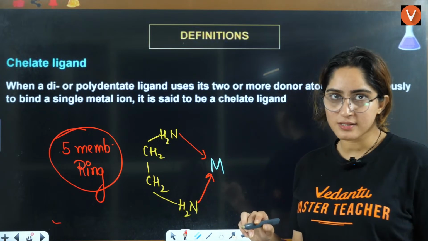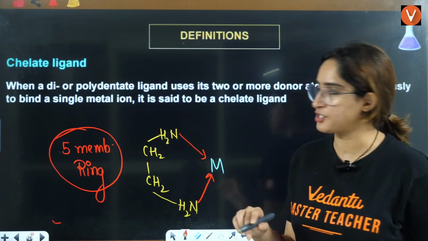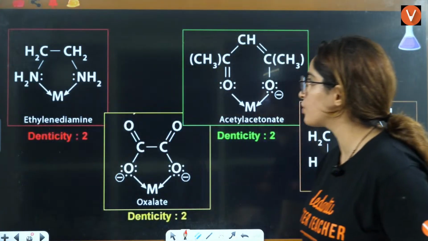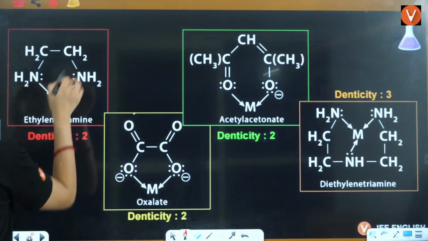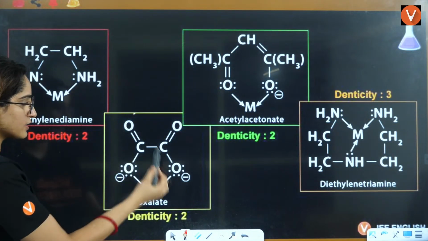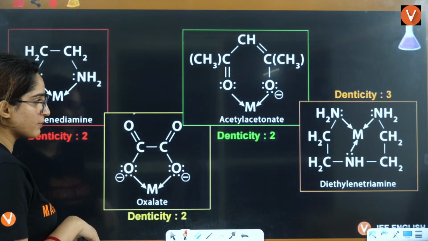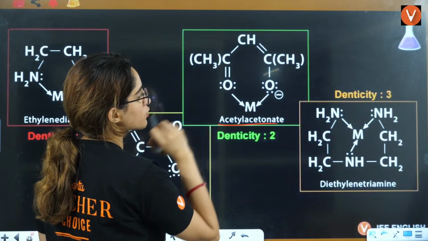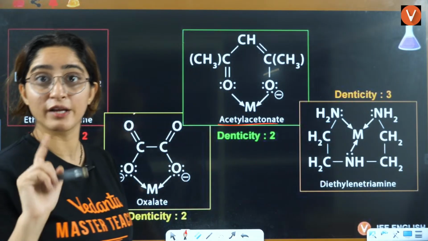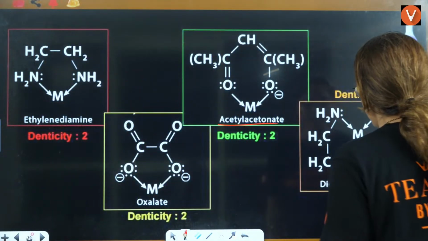More stable is the ring, more will be the chelation, right? So these all are forming the ring, right? Here it is forming the ring, 5 membered ring. Here oxalato is also forming 5 membered ring. Here this acetyl acetonate is also forming one ring, 6 membered ring, which is very stable, right?